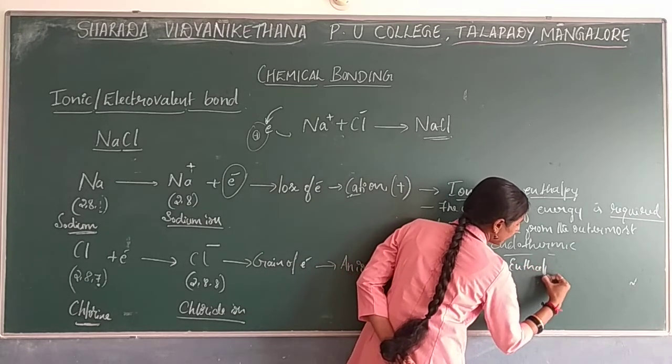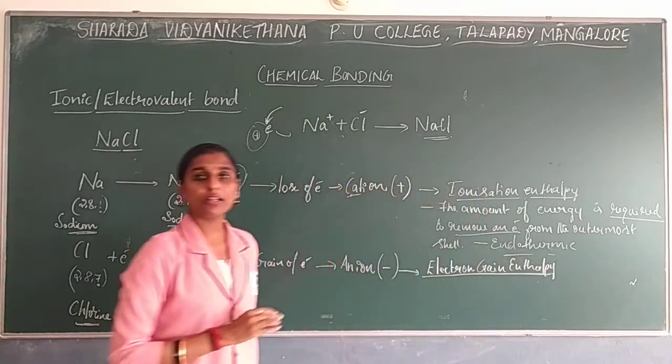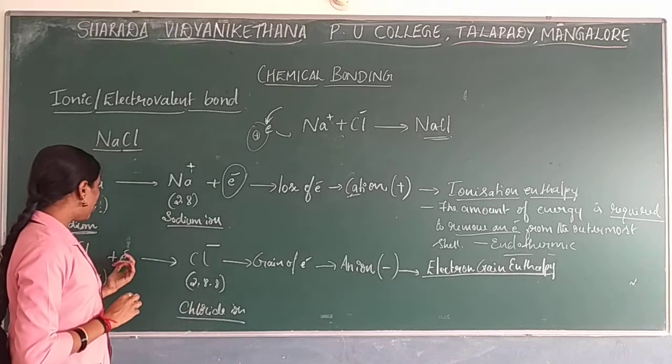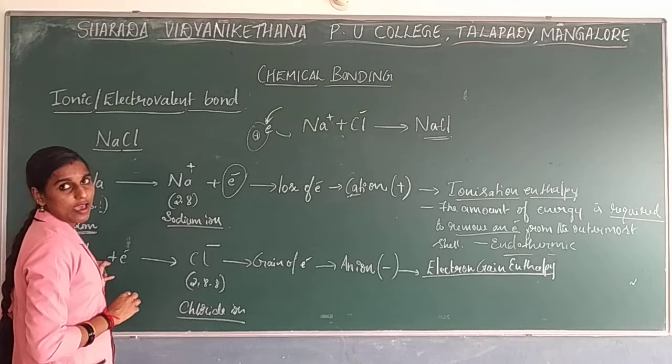Electron gain enthalpy. So what is meant by electron gain enthalpy? Electron gain enthalpy is nothing but the amount of energy released when an electron is added to an atom.